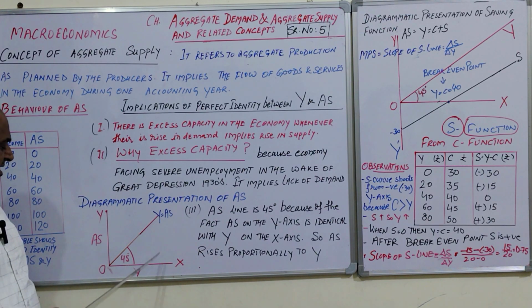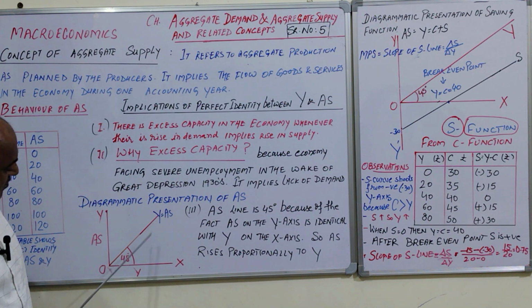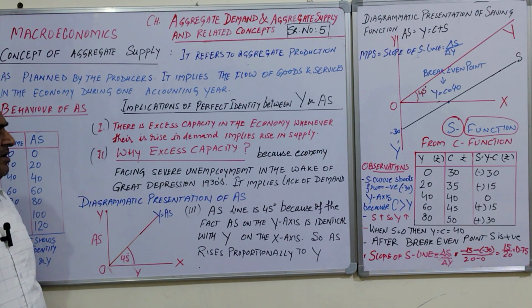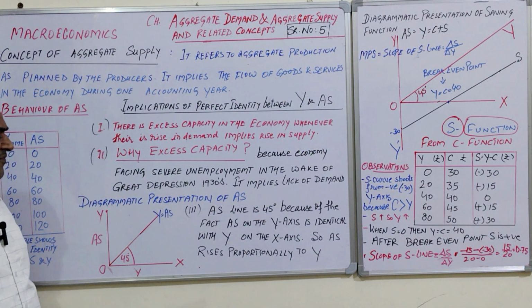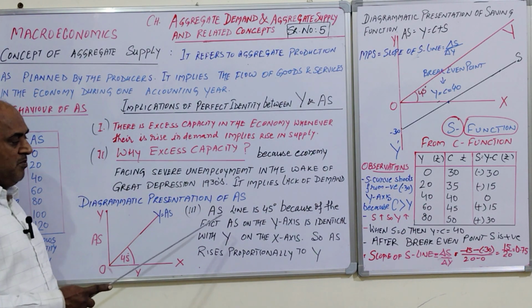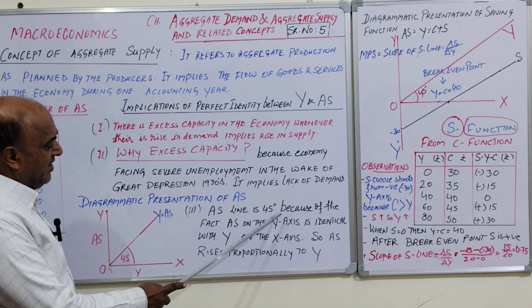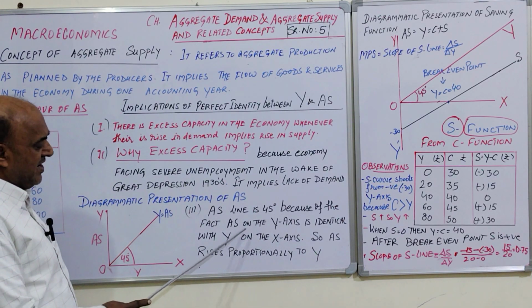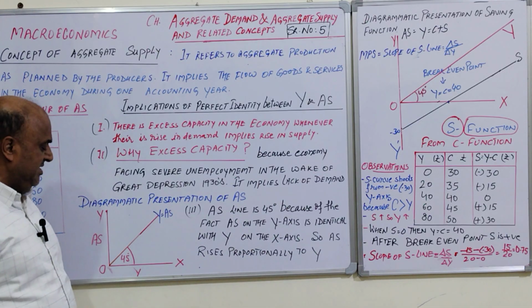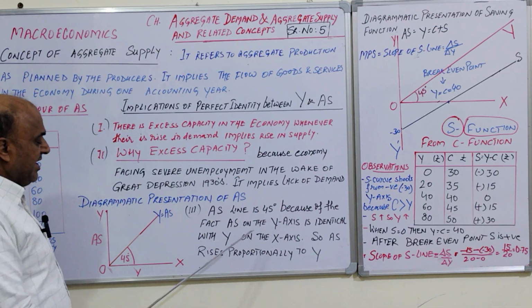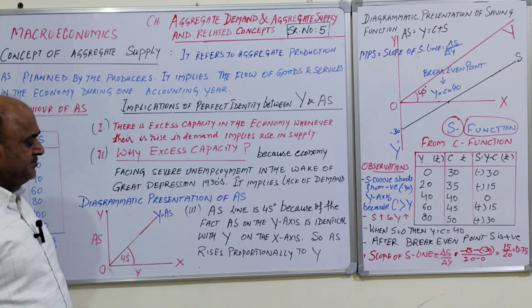So here this is a diagram. Income and aggregate supply increase proportionally, making an angle of 45 degrees. Sometimes a question may come: why is it 45 degrees? You have to reply that the AS line is 45 degrees because AS on the y-axis is identical with Y on the x-axis.